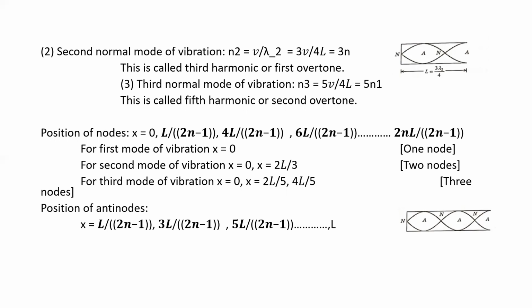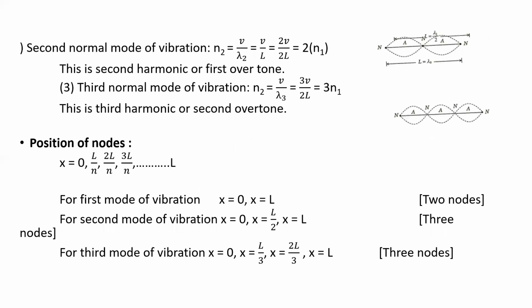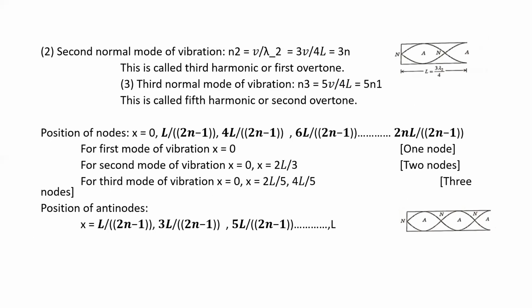Then the positions of nodes in this closed pipe start from x is equal to 0, then L divided by (2n minus 1). In the case of an open pipe, it is L divided by 2n. Then next, 4L divided by (2n minus 1), 6L divided by (2n minus 1), and so on up to 2nL divided by (2n minus 1). For the first mode of vibration, x is equal to 0, and for the second mode, it is x equal to 0 and x equal to 2L by 3. For the third mode, it is x equal to 0, x equal to 2L by 5, and 4L by 5.